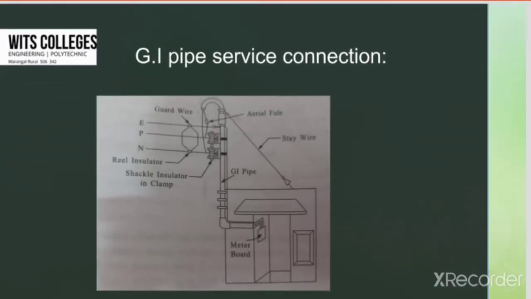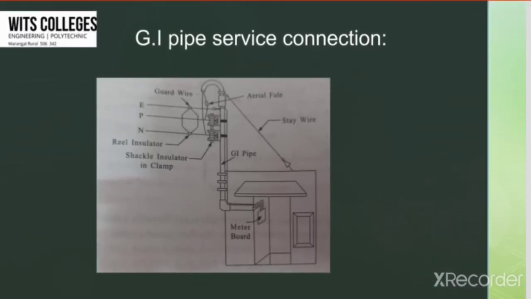The next classification is GI pipe service connection. In this method, GI pipe is fixed to the wall and raised above the roof to a suitable height, and the GI pipe is properly supported by means of stay wire. The shackle insulators are fixed to the GI pipe, and bare conductor, which is brought from the nearest LT pole, is connected to the shackle insulators.